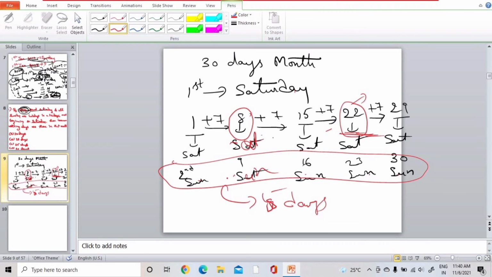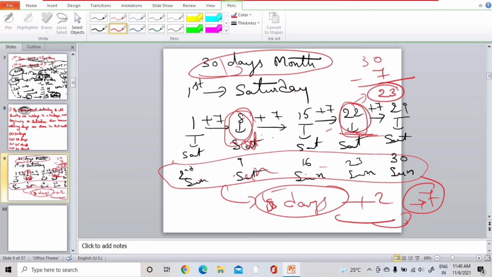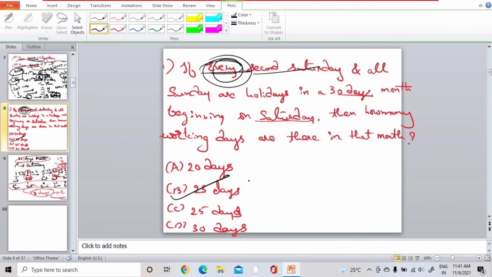So totally how many holidays have we got? These Sundays were 5 and then 1, 2. Totally 7 holidays. Now what have they asked in the question? How many working days are there in that month? We need to subtract this 7 from 30. 30 minus 7, 23. So there are 23 working days in that particular month. Answer is 23 days. Option B is correct, 23 days.